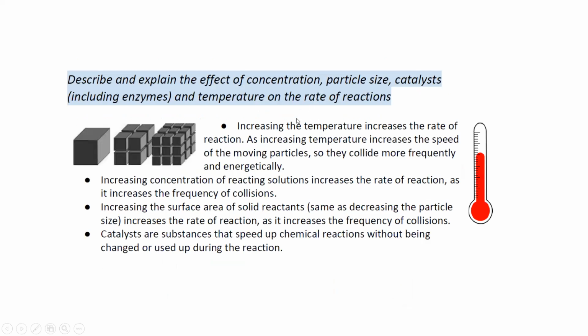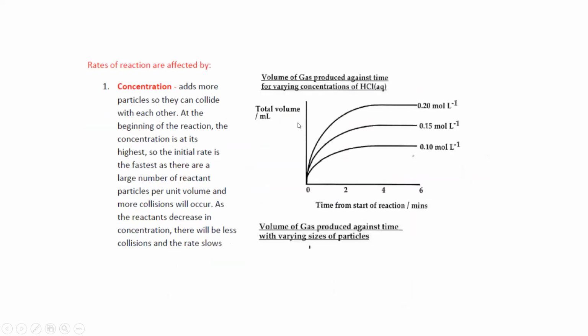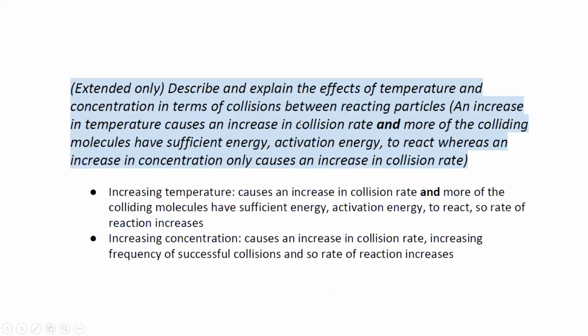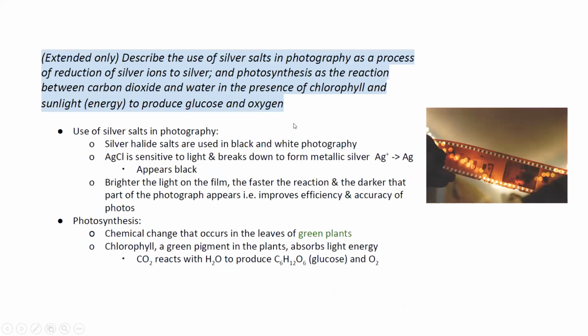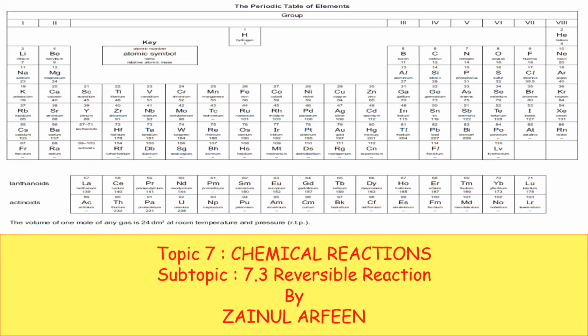Then there are certain factors which affect the rate of reaction: changing the temperature, concentration, surface area, and using a catalyst. These are all the things which alter the rate of reaction. This is what we discussed in the last session. Then there are some reactions which can only occur in the presence of light. We call them photochemical reactions, such as development of the photographic plate or photosynthesis. The reaction depends on the light intensity. Greater light intensity means a greater rate of reaction.